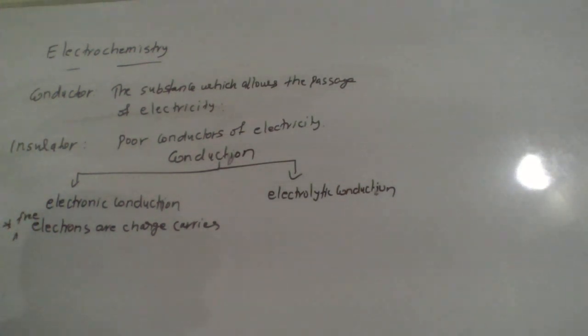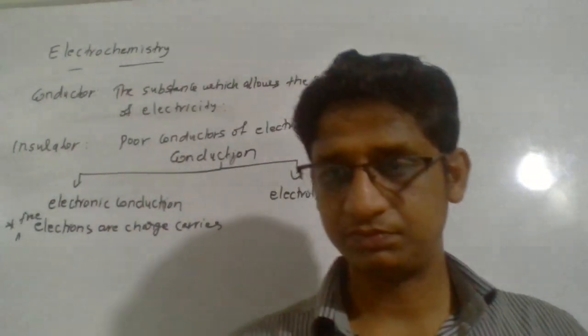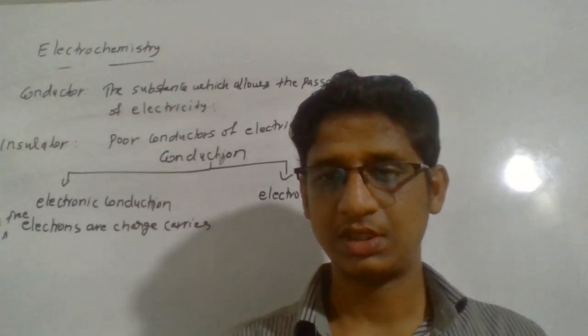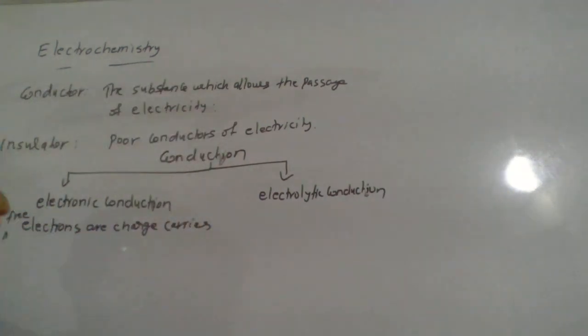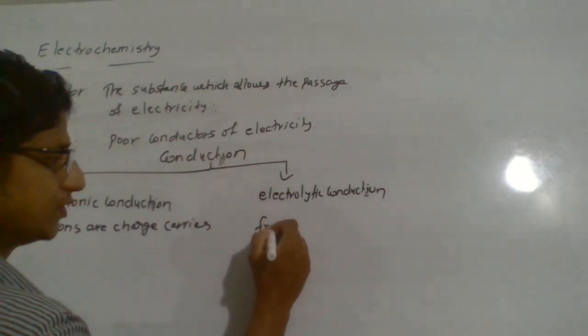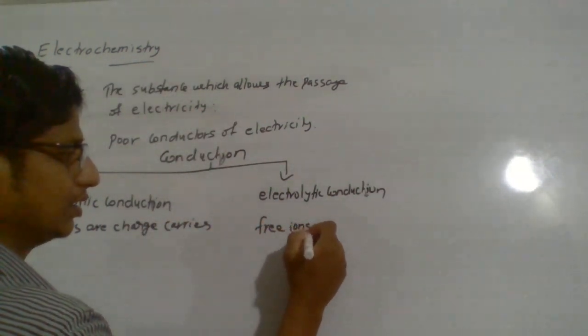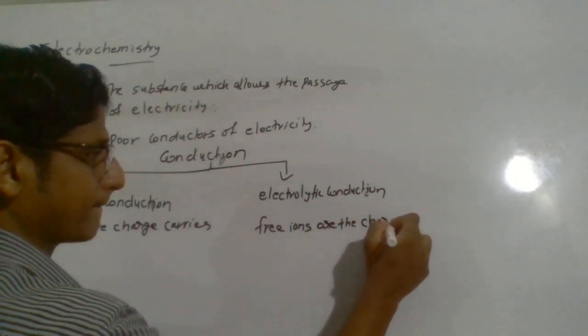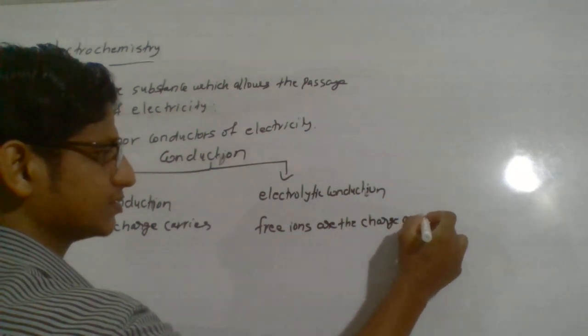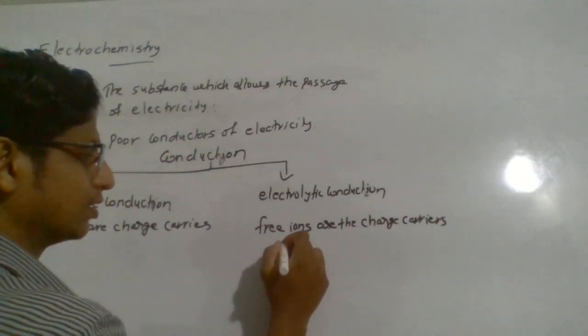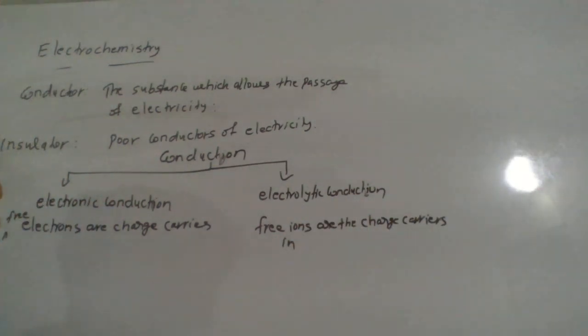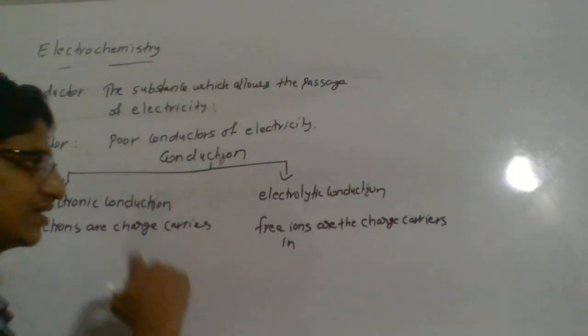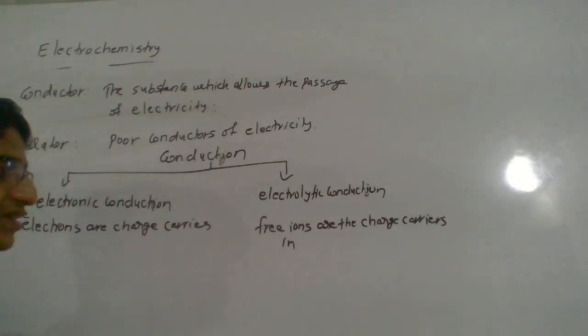While in electrolytic conduction, we can say it is the free ions. Free ions are the charge carriers in electrolytic conduction. So that's the way you can imagine. In electronic conduction, electrons are the charge carriers. In electrolytic conduction, free ions are the charge carriers.